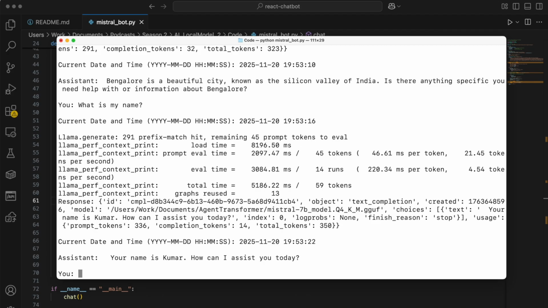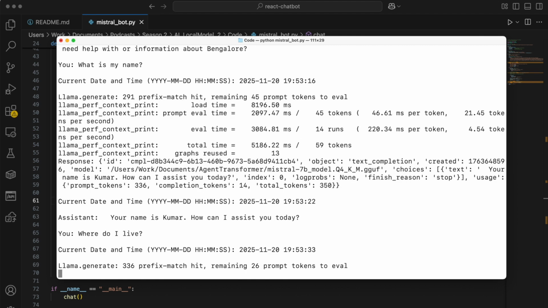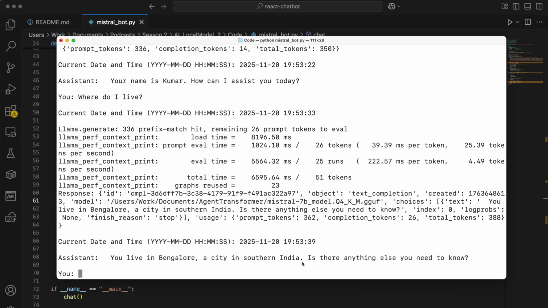Let me ask one last question. Where do I live? The model replied, I live in Bangalore city, southern India. Is there anything else you need to know? This is a simple example of how we can enhance a language model's cognitive memory. Finally, my local language model, ChatGPT kind of application, Mistral bot, behaved like ChatGPT. It is able to remember what I said, it understood the context, and on top of that, it sounded like a real assistant.